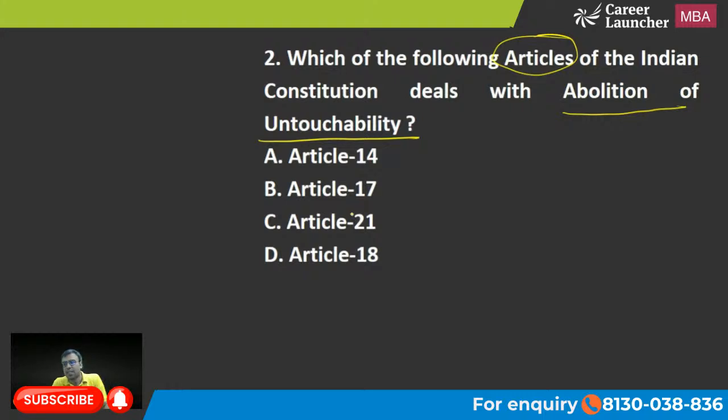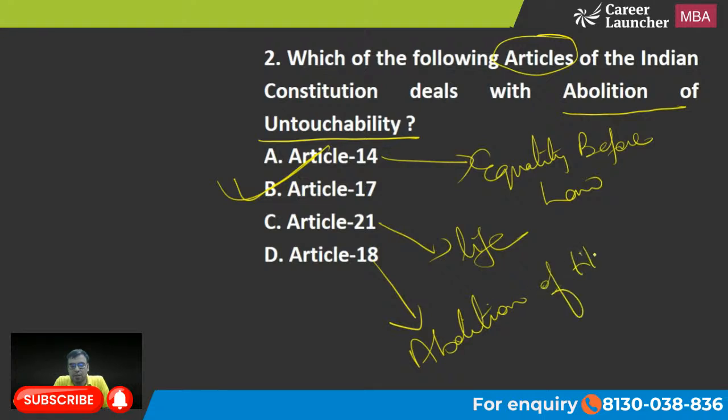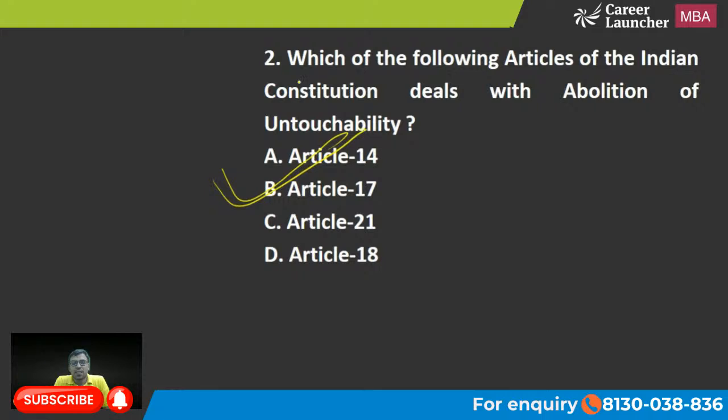The right answer is B. Article 17 talks about it. Article 14 talks about equality before law. Article 21 talks about right to life. And Article 18 talks about abolition of titles. Of these, 14, 17 and 21 are important. You should remember these three at least. So the right answer here is B. Abolition of untouchability is Article 17.